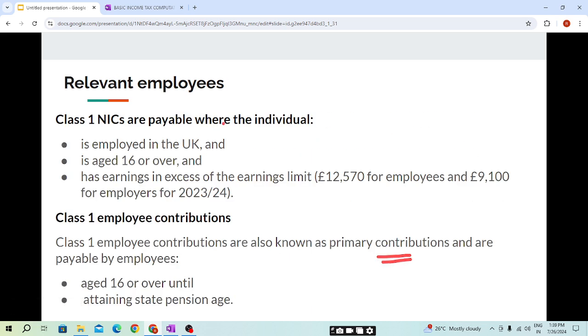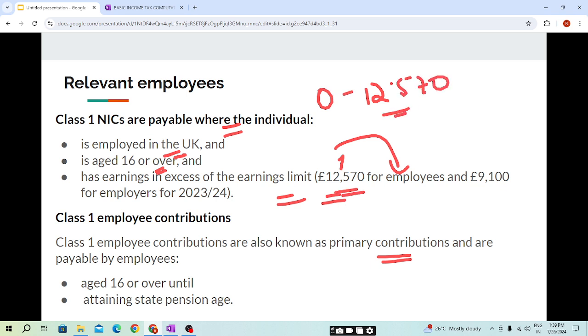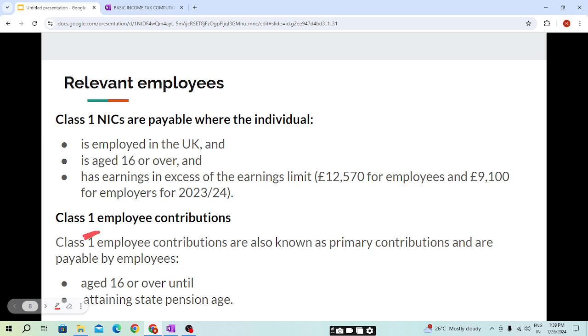As we have seen, the NIC will be payable if employed in the UK, aged 16 or above, and earning in excess of 12,570. For the employee, from 0 to 12,570 it will be 0, so the earnings limit must be more than 12,570. The class 1 employee contribution, the primary contribution, is payable by an employee aged 16 or above until attaining the state pension age.